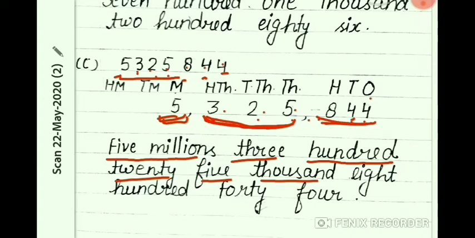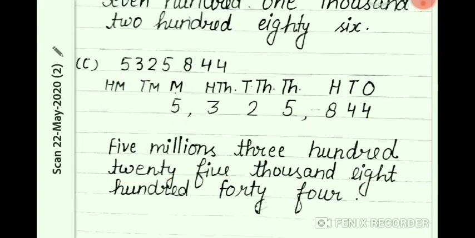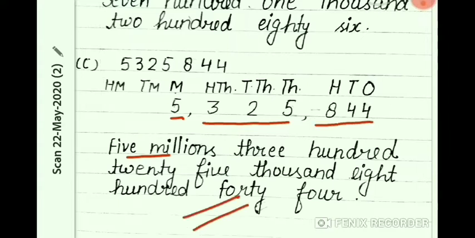So the naming word is 5,325,844 only. Got it? Similarly you can do the other parts also.